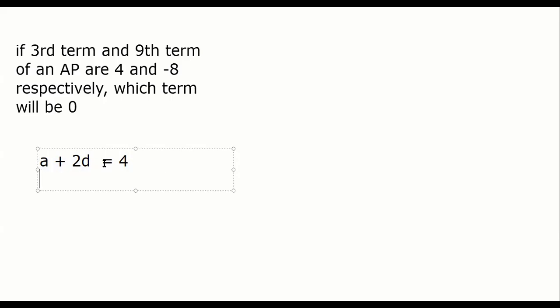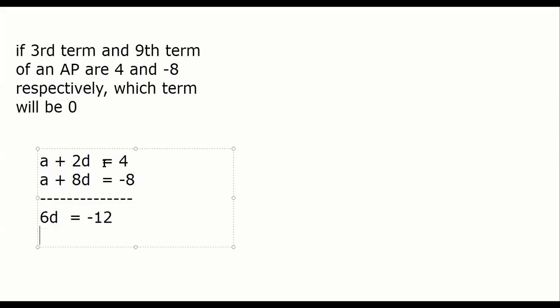फिर क्या बोला? Ninth term. Ninth term क्या होगा? A plus? Shreyas, what is the ninth term? Sir, A plus 8D. A plus 8D equal to -8. अब क्या मुश्किल है? दोनों को सब्ट्रैक्ट करना है ना बस. A minus A गया. 8D minus 2D is 6D. -8 minus 4 is -12. तो D आ गया मेरा -2. ठीक है श्रेयस?